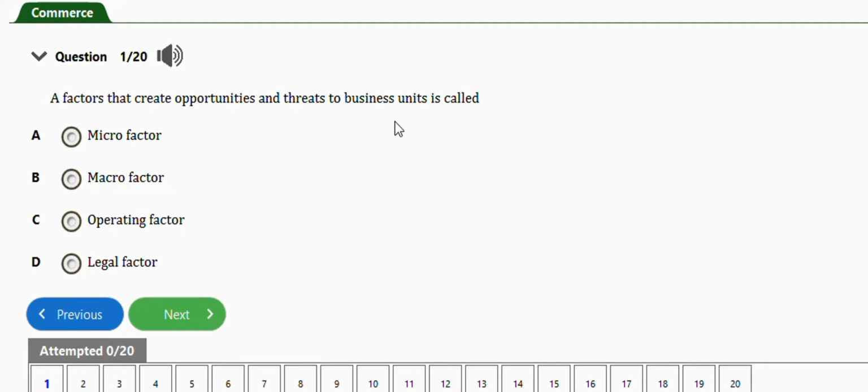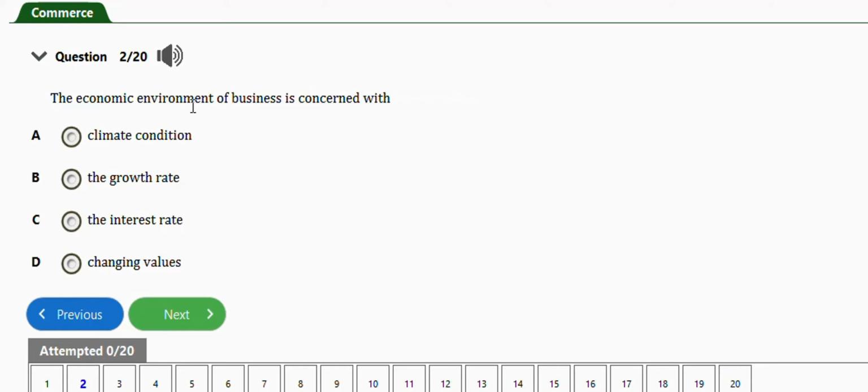The first question I have here says a factor that creates opportunities and threats to business unit is called: micro factor, macro factor, operating factor, legal factors. The right answer is option B, macro factor. So take note of this question. Next is this one. It says the economic environment of business is concerned with climate condition, the growth rate, the interest rate, changing values. So the right answer is option B, the growth rate.